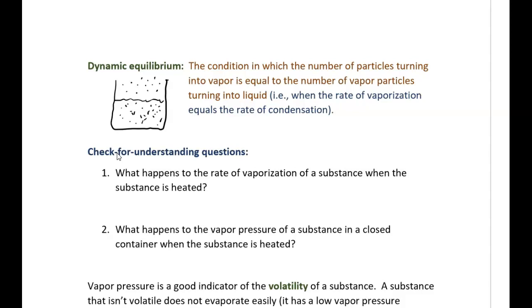As time goes by, several of the vapor particles may lose some kinetic energy, and when they become attracted to all the particles I've drawn at the bottom of the container, they will rejoin that mass of particles and become liquid. However, at the same time that is happening, some of the particles that are in the liquid may gain enough kinetic energy that they're able to escape from the attractions of nearby particles and float up above as vapor particles. When the number of vapor particles turning into liquid is equal to the number of liquid particles that escape as vapor, that condition is called a dynamic equilibrium.